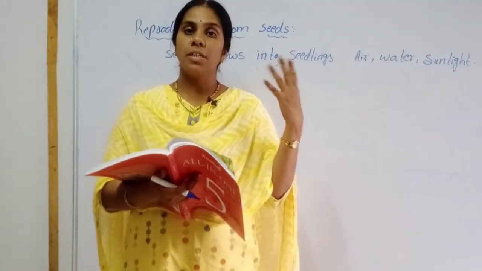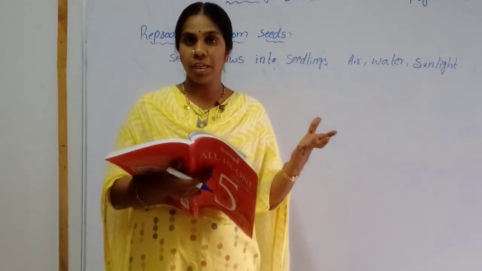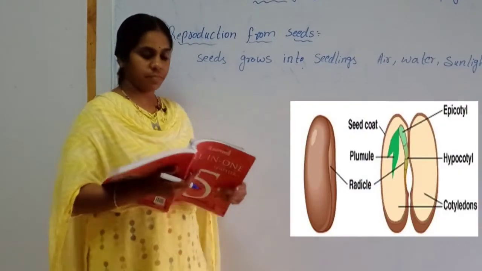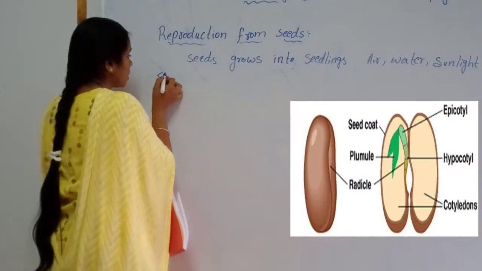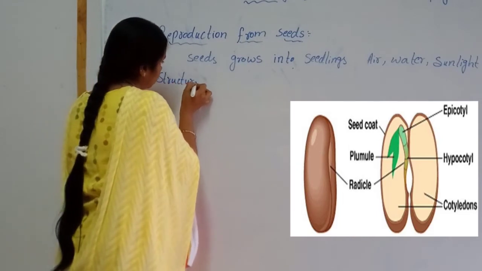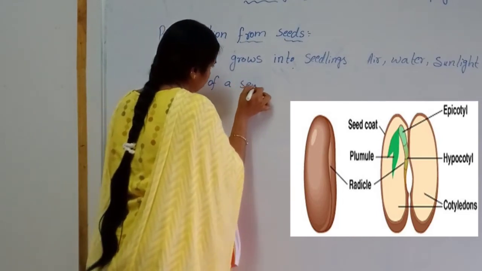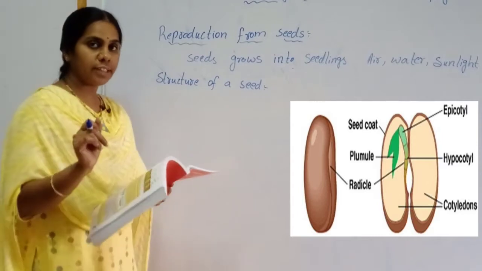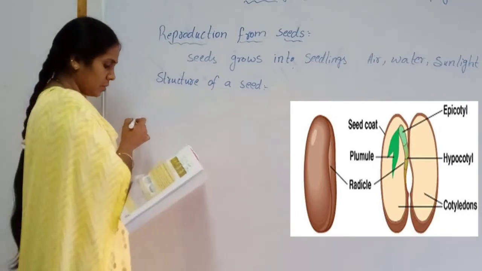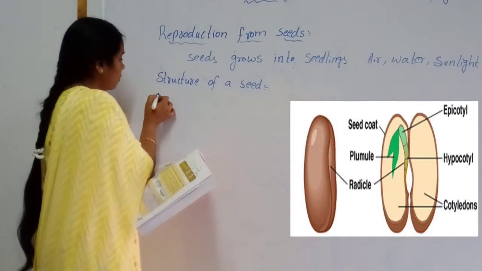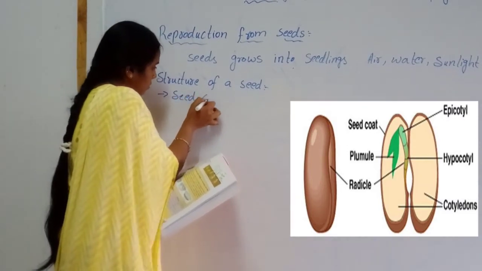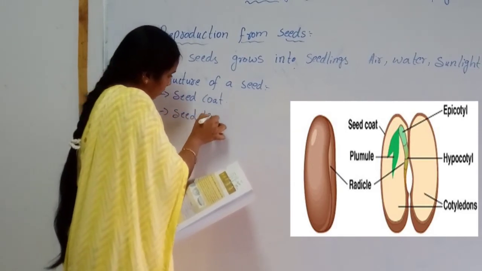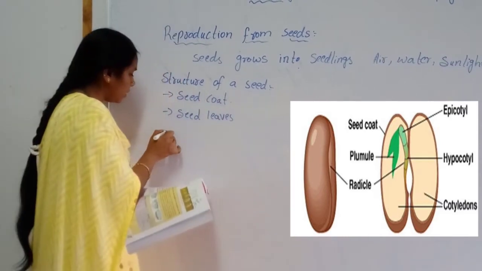Before going to our topic, reproduction from seeds, first we should know the structure of a seed. It has three parts. What are they? First one is seed coat. And the second one, seed leaves. And the third one, embryo.